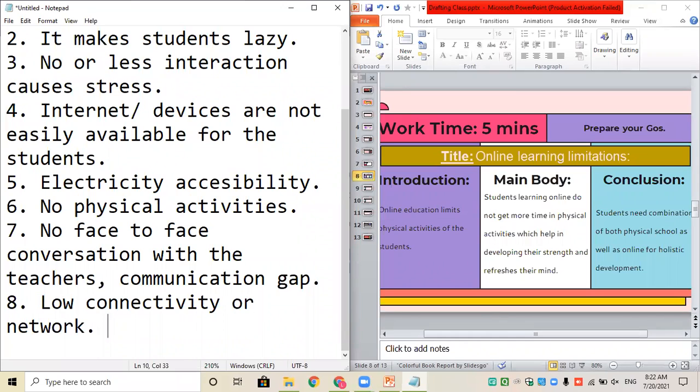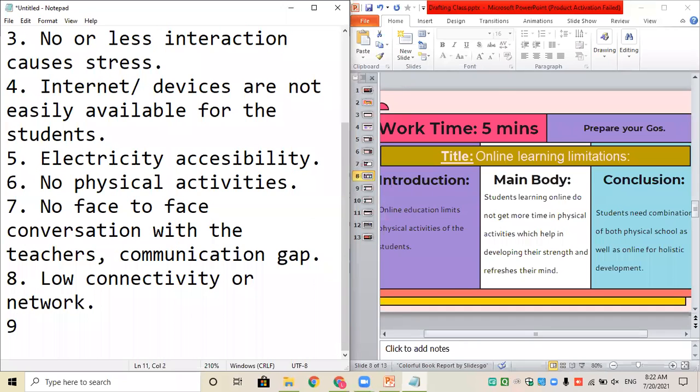We can't combine like in a classroom. If we attend online class, we sit alone, and we can't sit with our friends.